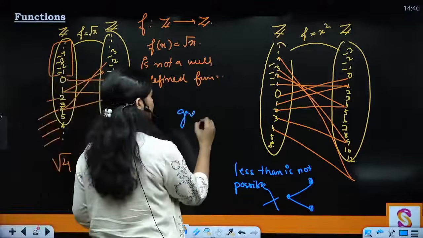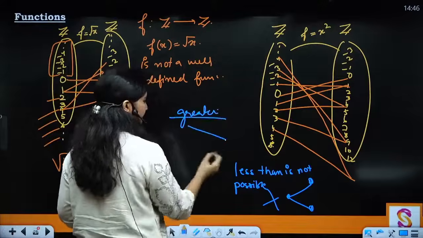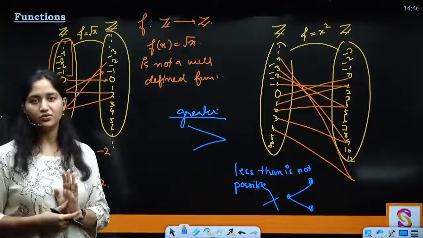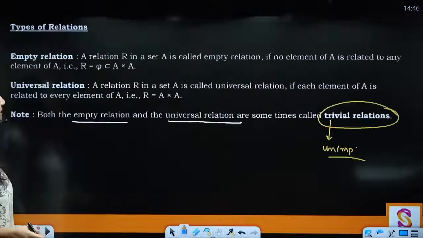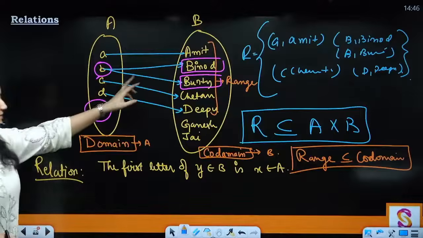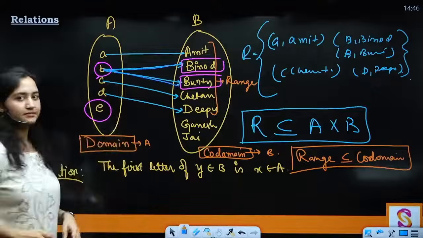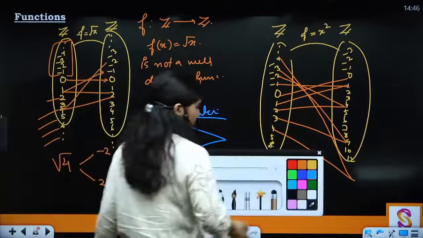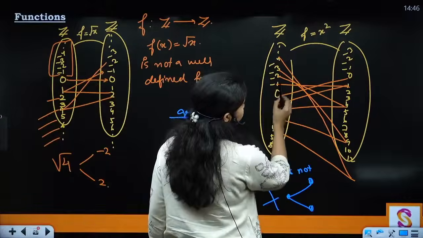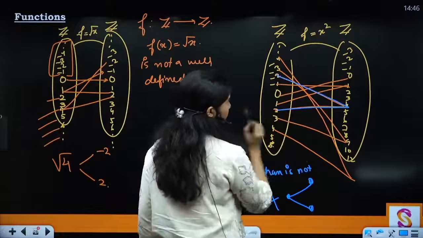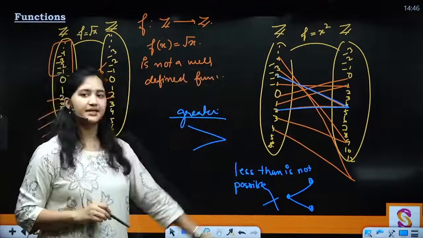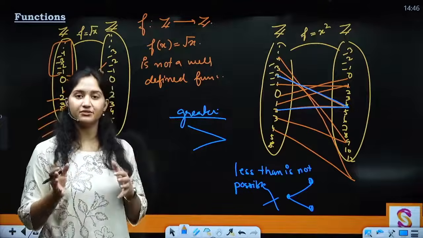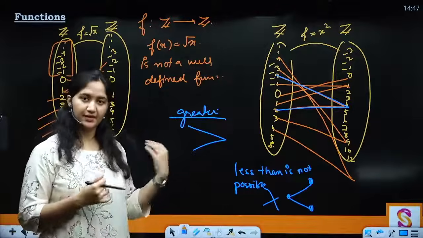What is the sign of greater than? This, right? Two elements can give me the same output, but one element cannot give me two outputs. Like what was happening here, this is not possible. See, this is a less than sign, right? So this is not possible, but the greater than sign is definitely possible. So greater than is possible, but less than is not possible. When greater than is possible, then that function is called a many-one function. That is not one-one, right? We will see that also now. Let's go.